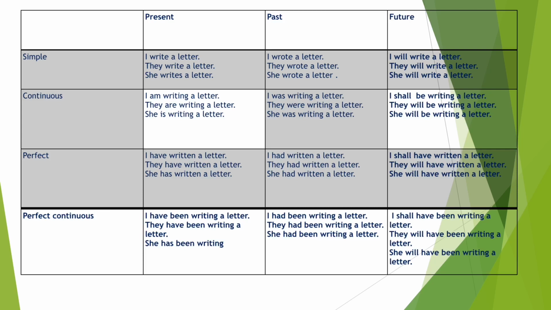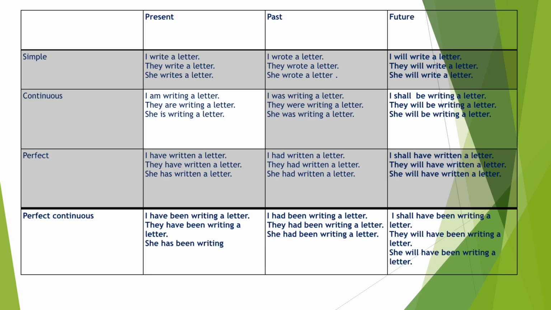Next is future continuous tense. Examples are I shall be writing a letter, they will be writing a letter, she will be writing a letter. So the structure is shall or will plus be plus first form of the verb and ing. In all the continuous tense, we use ing with the first form of the verb.